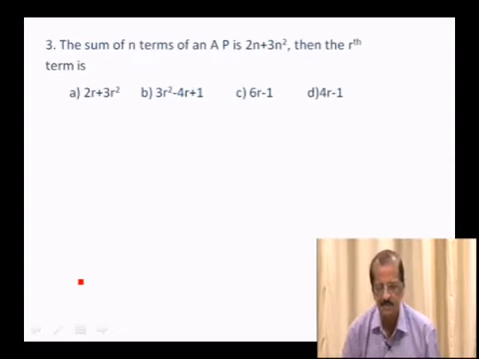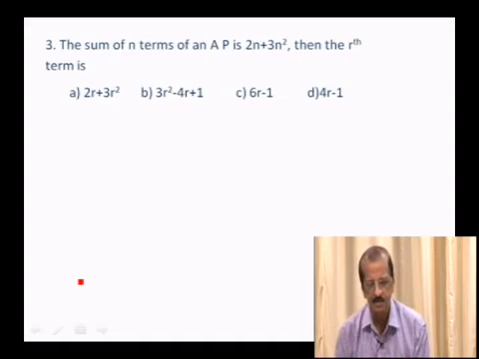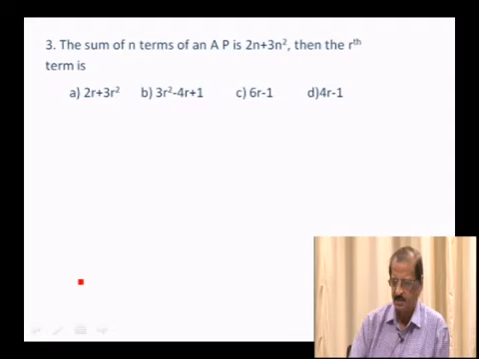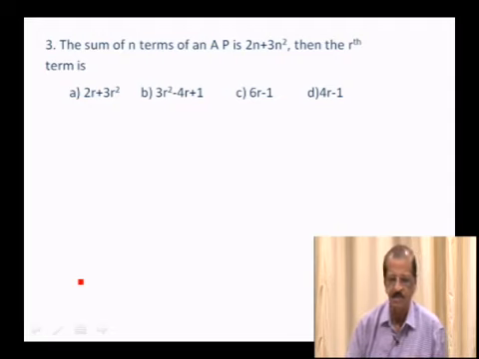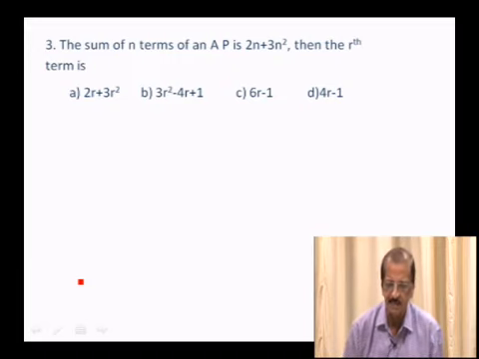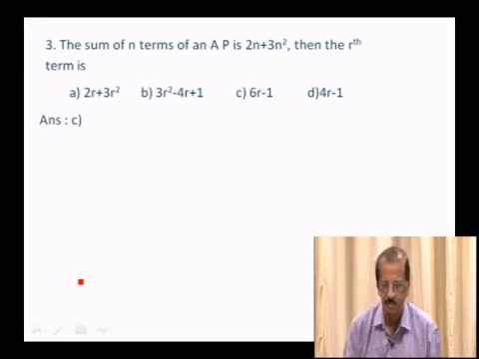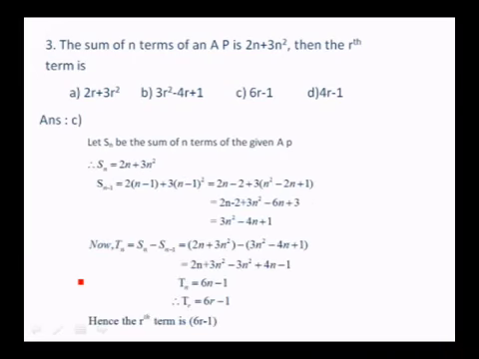Third one: the sum of n terms of an AP is 2n plus 3n square. Then the rth term is... see here, it has asked for the rth term, so you must be careful, don't try to find it with the Sn formula or anything. So the sum of n terms means Sn is equal to 2n plus 3n square. You take Sn minus 1 also. So Sn is 2n plus 3n square and Sn minus 1 is 3n square minus 4n plus 1.